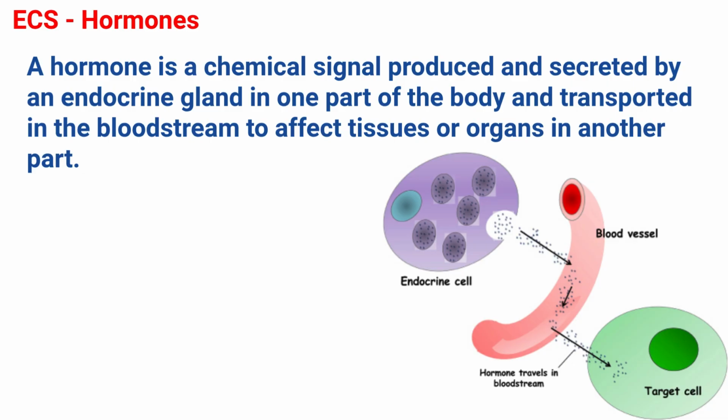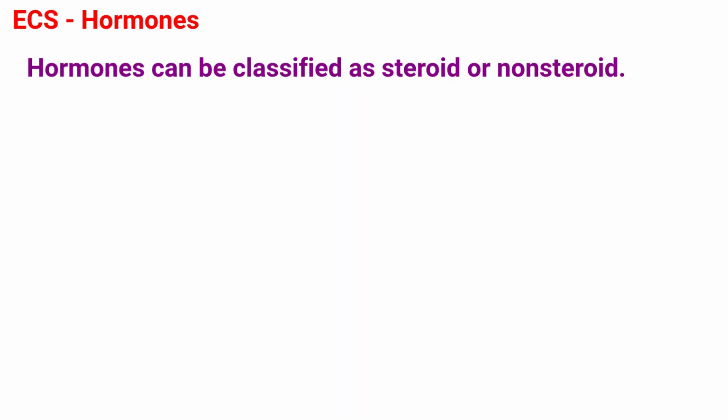Hormones coordinate different functions in the body by carrying messages through the body to the organs, skin, muscles, and other tissues. These signals tell the body what to do and when to do it. Hormones are essential for life and health. Hormones can be classified as steroid or non-steroid.